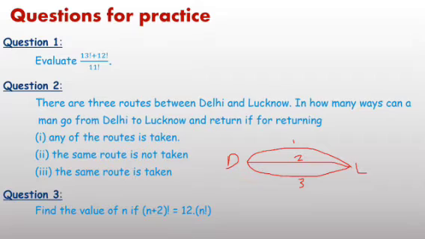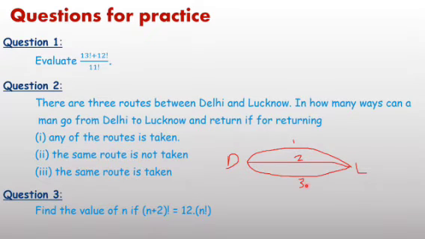A person moved from Delhi to Lucknow and is returning. We have first option, select route 1 going from Delhi to Lucknow and return again by any one of the routes. Means from Delhi to Lucknow how many ways?